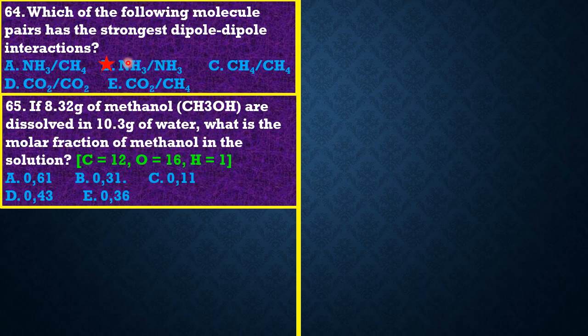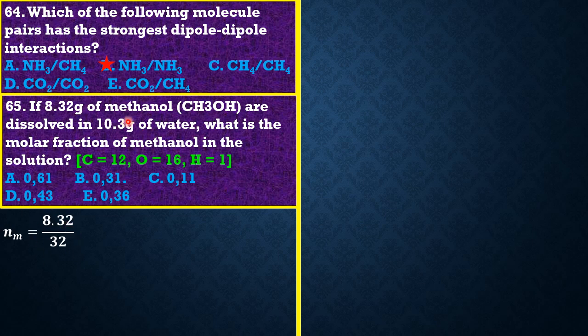Question 65 reads: if 8.32 grams of methanol, whose molecular formula is CH3OH, are dissolved in 10.3 grams of water, what is the mole fraction of methanol in the solution? This question is on phase equilibrium. To get this answer, we start by getting the number of moles of methanol, which is the given mass over the molar mass.